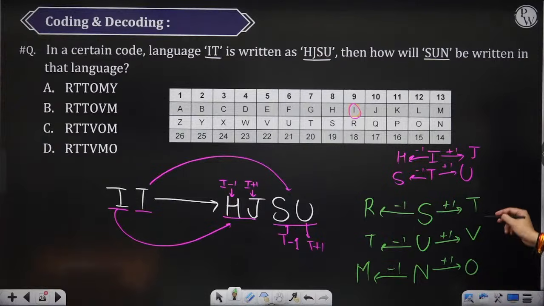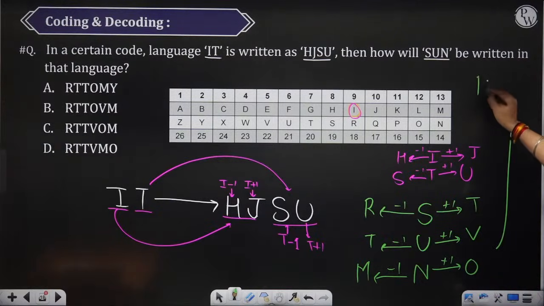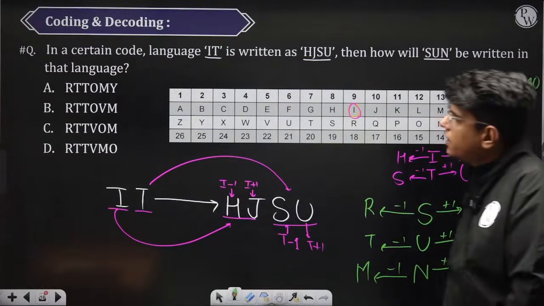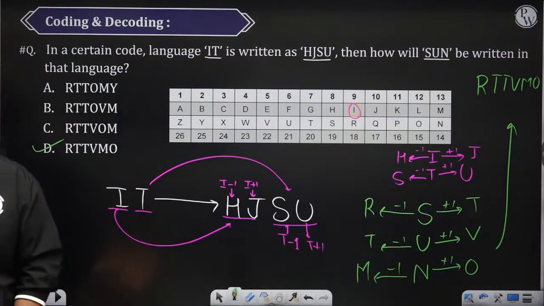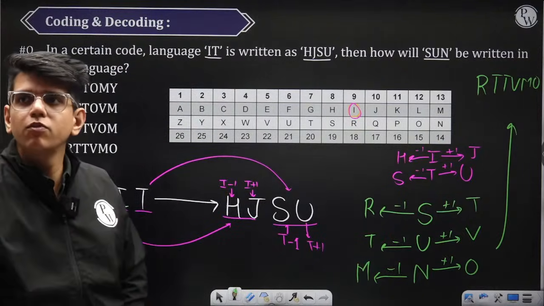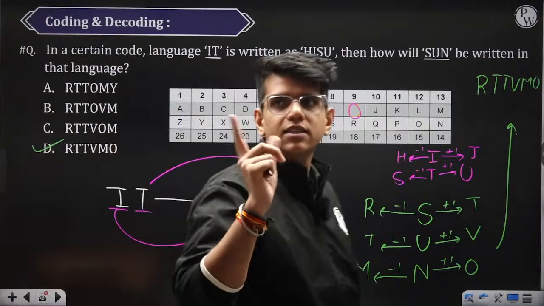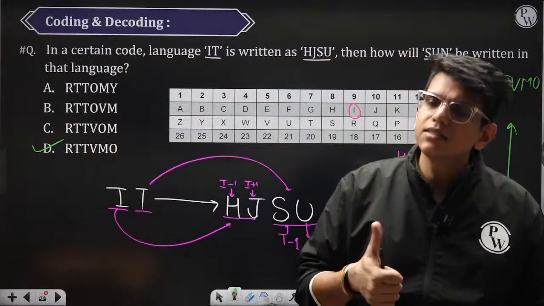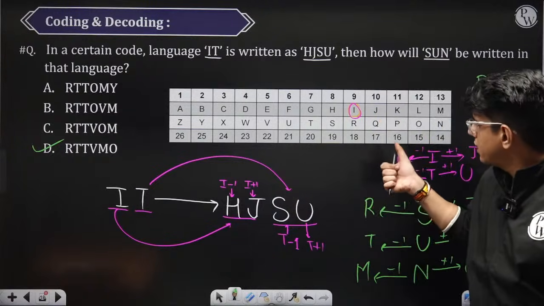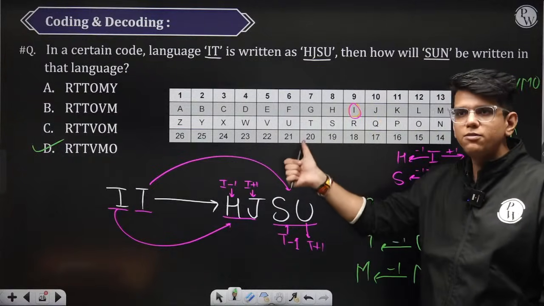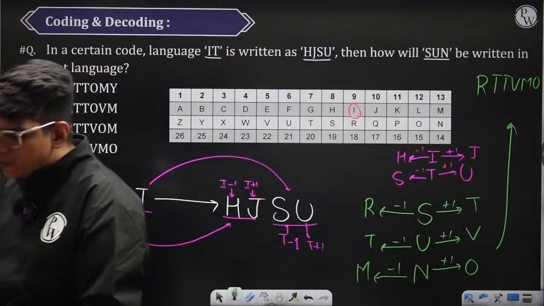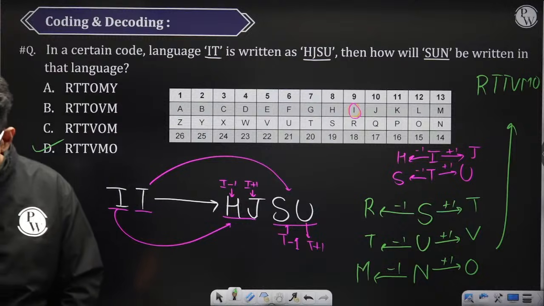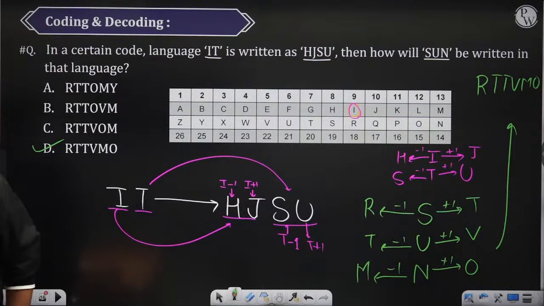So the answer is nothing but R T T V M O. The option D. Surjamani, only one of the students is having a doubt. I can see your name again and again. Did you get this? Did you understand how we moved between the alphabets? Is there any doubt still? If there is any doubt, you can ask. Then only we will move to the next question. Ask once. Is there any doubt?